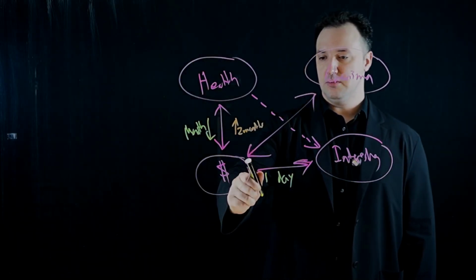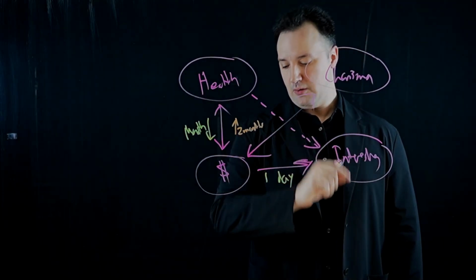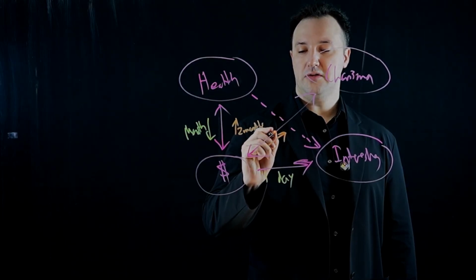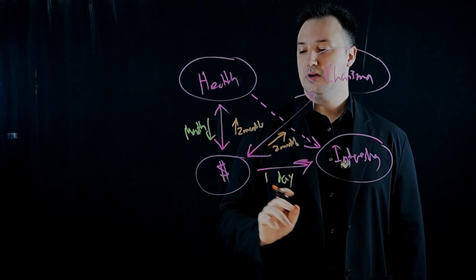Well, that's probably going to be similar to this because he'll probably have his reserve attached to that. So I'll also probably put this at about a 2-month situation because of reserve. And then charisma to money.